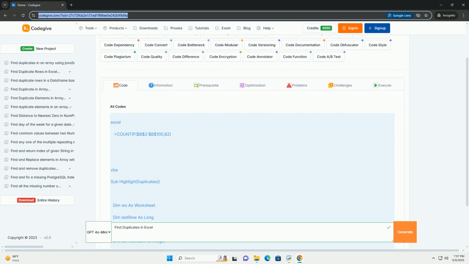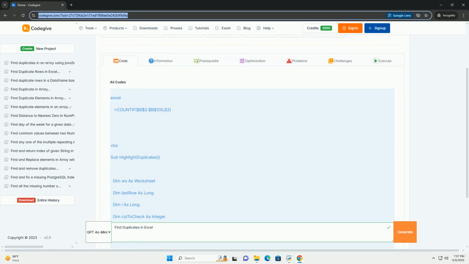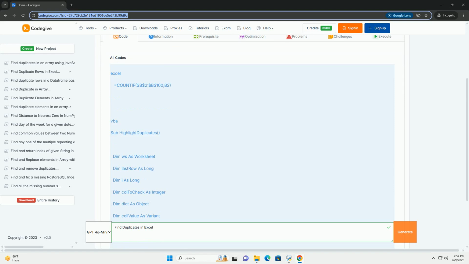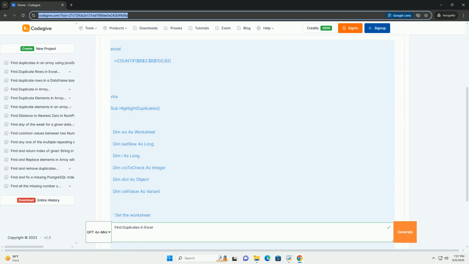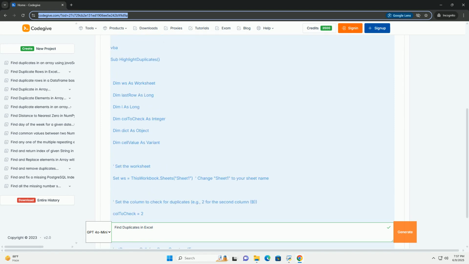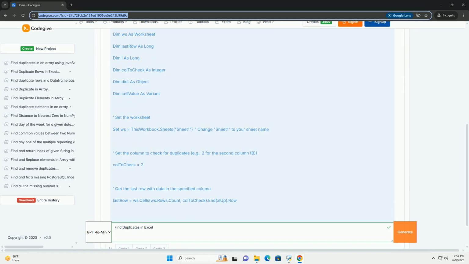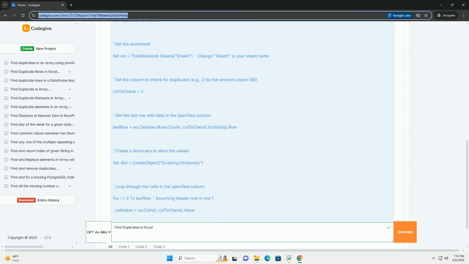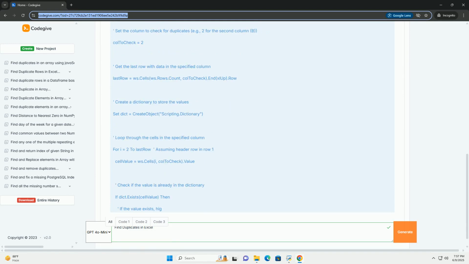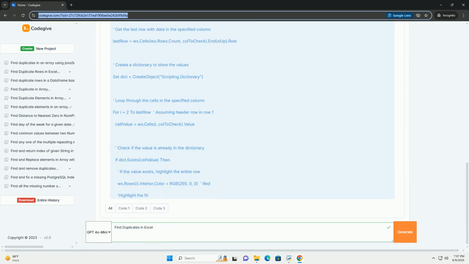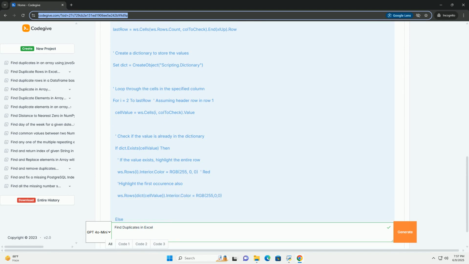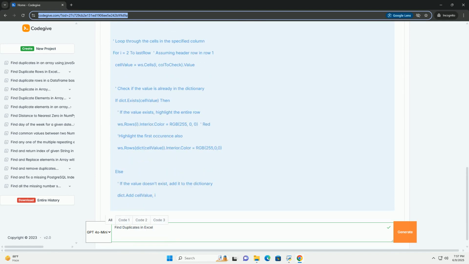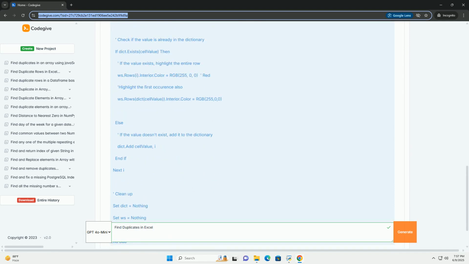Finding and dealing with duplicates in Excel, a comprehensive tutorial. Duplicates in Excel can be a real headache, leading to inaccurate analysis, skewed reports, and generally messy data. This tutorial will guide you through various methods for identifying and handling duplicates, from simple highlighting to advanced VBA scripting, ensuring you can effectively clean and manage your spreadsheets.